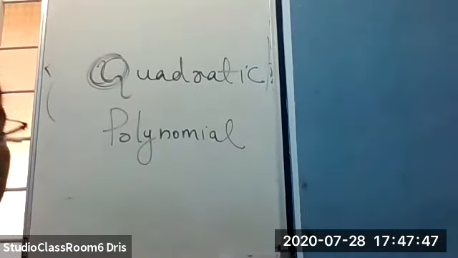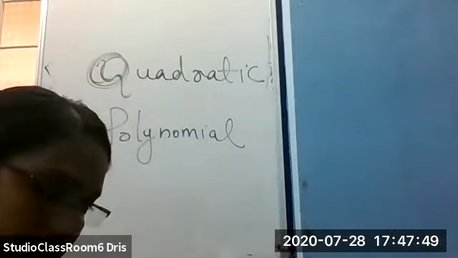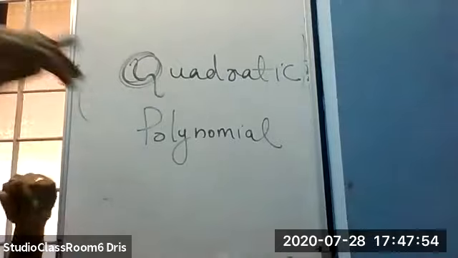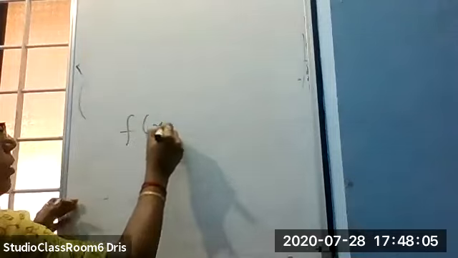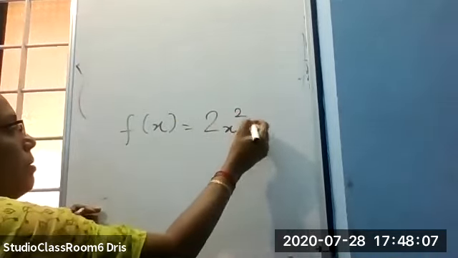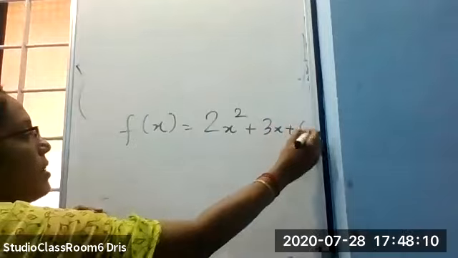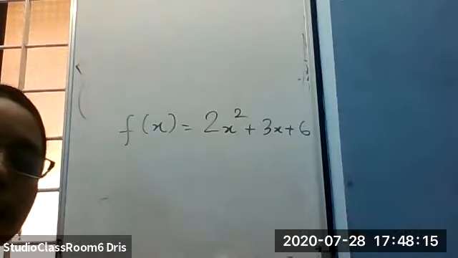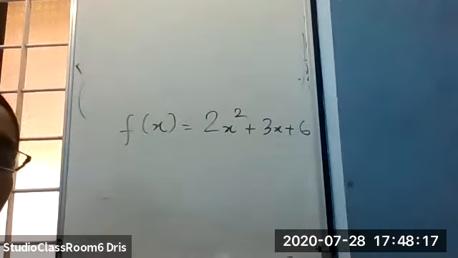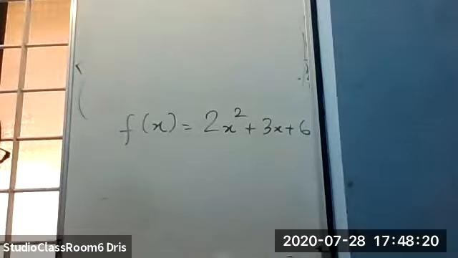Children, what is a quadratic polynomial? A polynomial of degree 2. Example is f of x equal to 2x square plus 3x plus 6. What is the highest degree of it? 2. So highest power is 2.